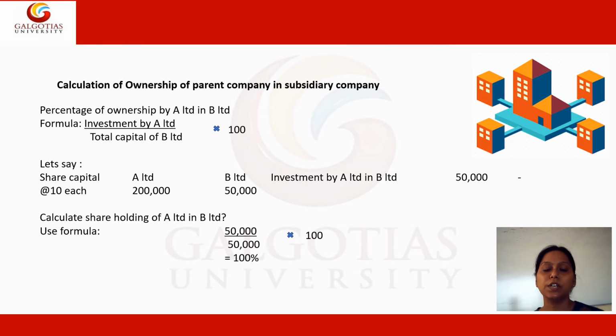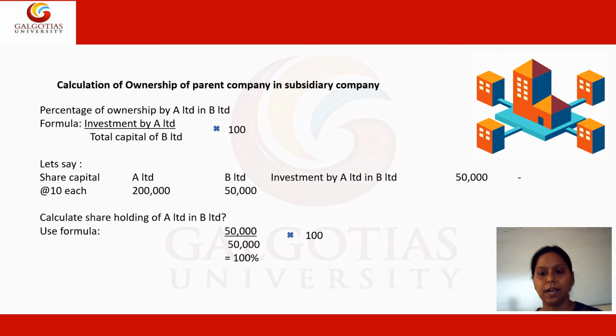Now, since we are talking so long about the parent and the subsidiary, the question arises how we are going to prepare the consolidated balance sheet. The parent company is actually holding everything, whereas the subsidiary company is somewhat like the parent company has acquired it by investing a lot of money in it. So, for that sake, firstly, whenever we prepare the consolidated balance sheet, the first working note which we prepare will be about the ownership of the parent company in the subsidiary company.